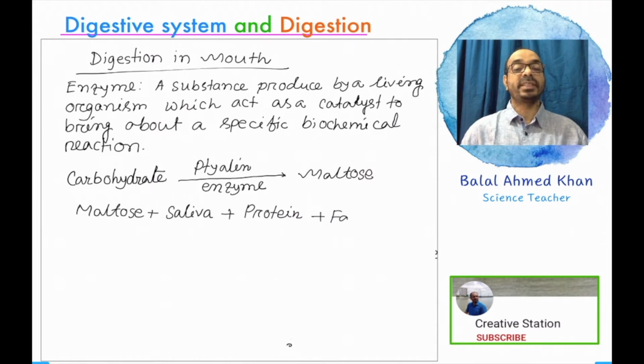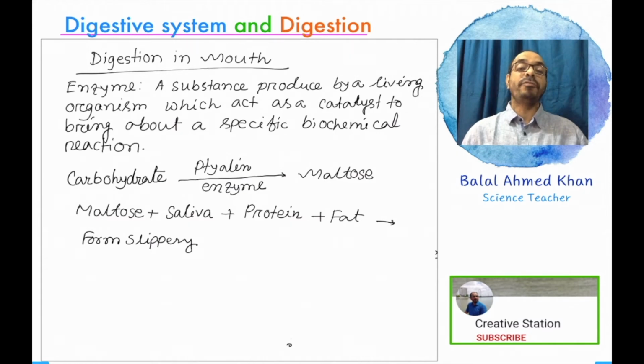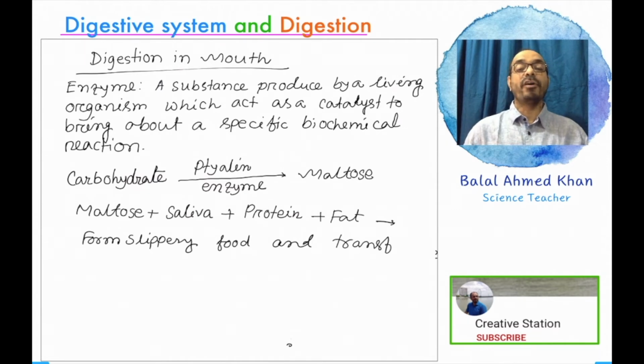Now all the food substances, with salivary fluid, become a slippery substance and this helps in swallowing with the help of the tongue, and with the help of the peristalsis process this food is transported to the stomach. So protein, fat, all types of food substance become slippery with the help of this fluid and are transferred to the stomach for further digestion.